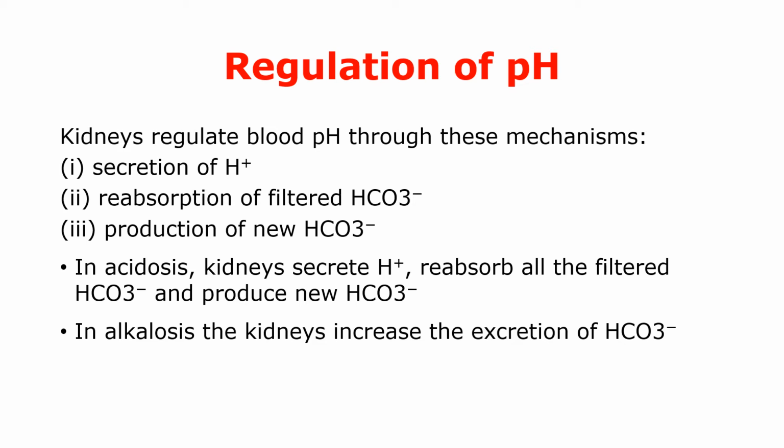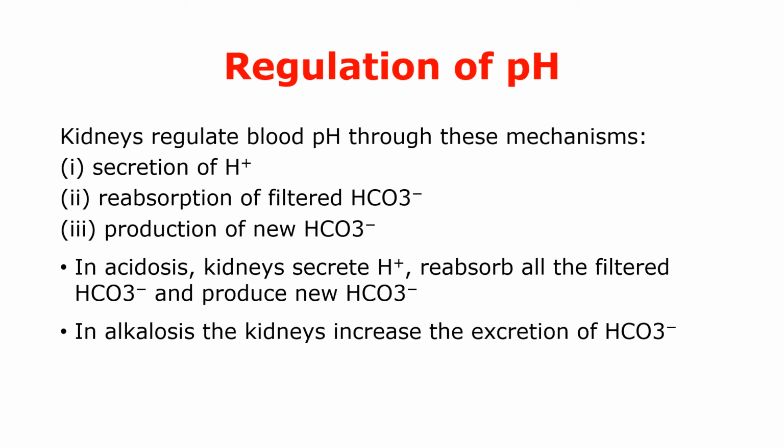Kidneys regulate blood pH through these three fundamental mechanisms. The first is secretion of hydrogen ions. Second is reabsorption of filtered bicarbonate ions during the urine formation. And the third is production of new bicarbonate ions. As you know, hydrogen ions reduce the pH, whereas bicarbonate ions increase the pH.